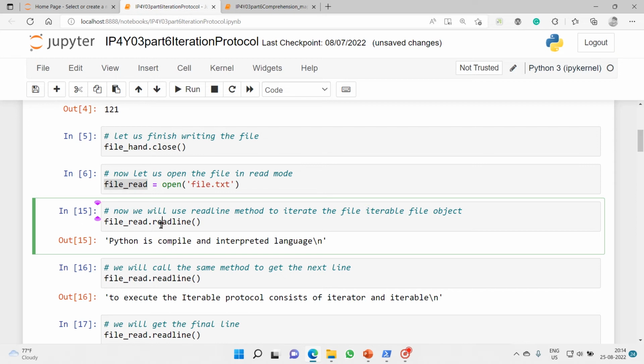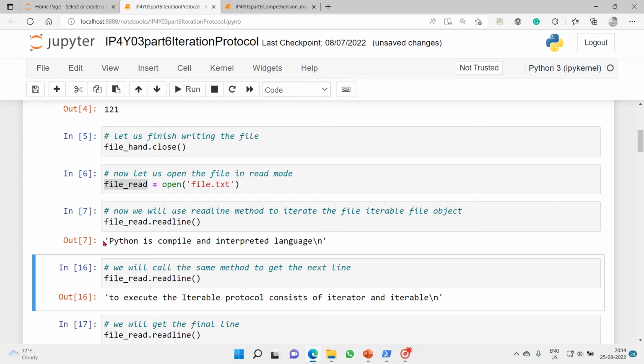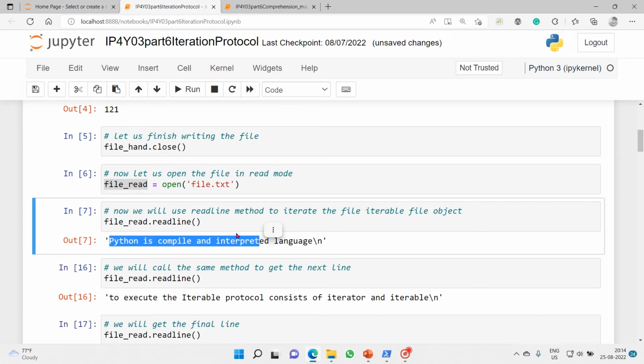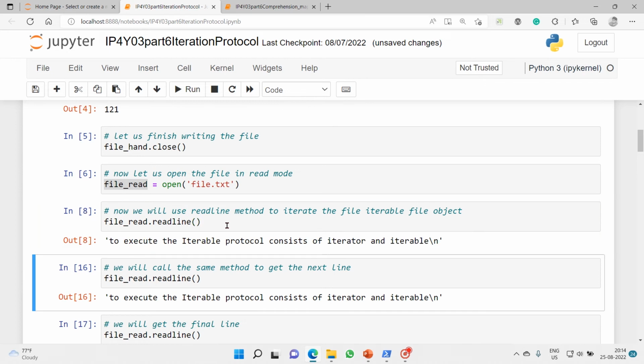Now I am using readline, which is an iterator and which can iterate through an iterable object such as file read. Let's execute. See, the first line it has read is: Python is compiled and interpreted language. The second time I executed, it gives: to execute the iterable protocol consists of iterator and iterable.